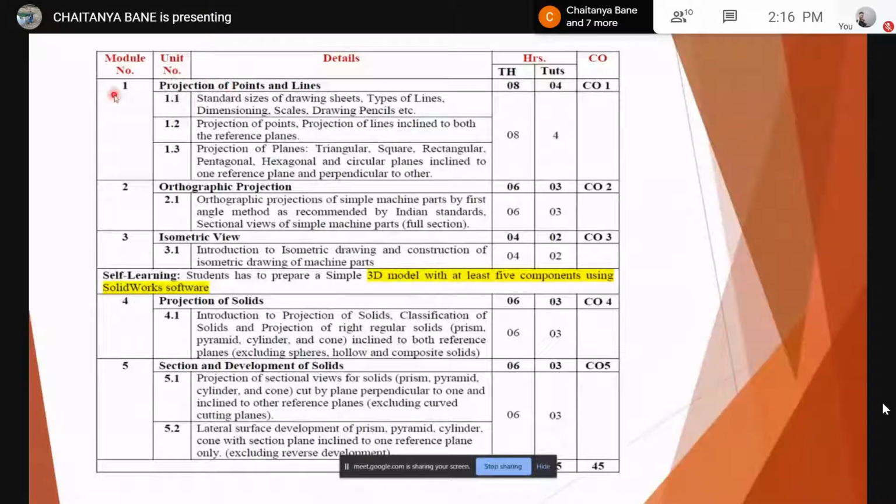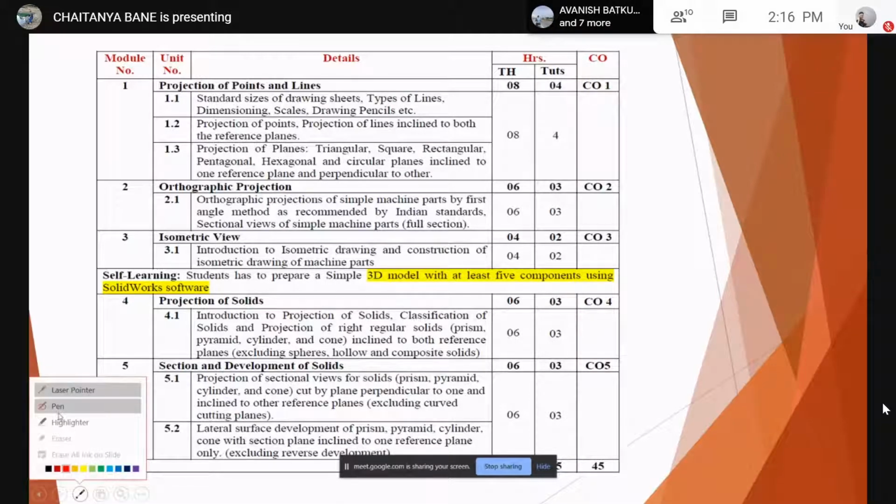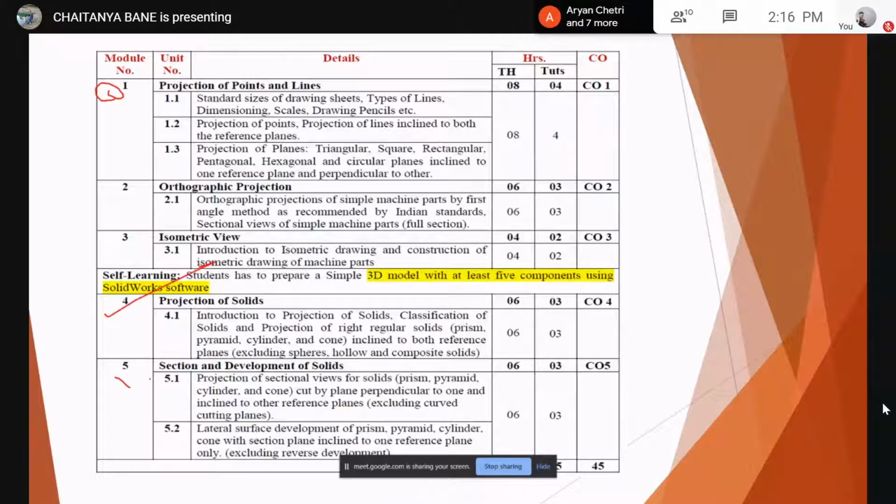This is the basis of the entire other four topics. If you get this right, you can solve projection of solids. You can solve section and development of solids. This topic is the most important.